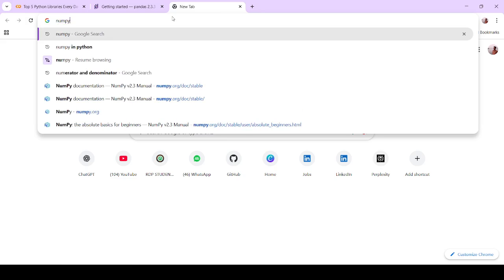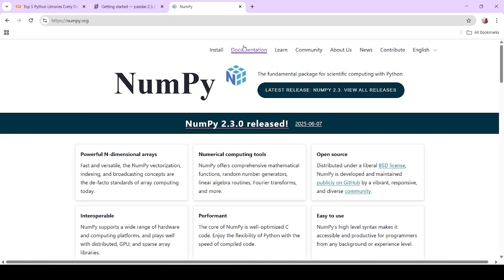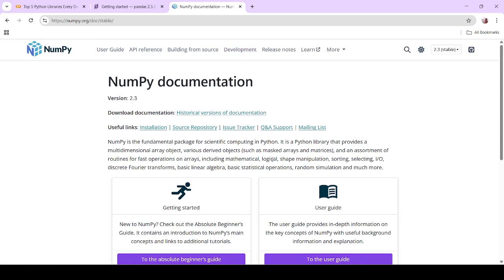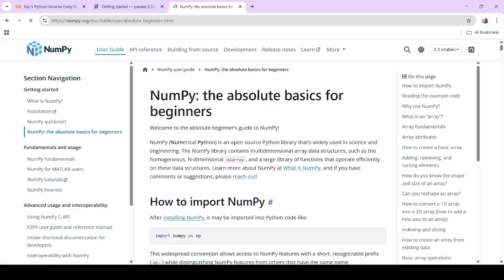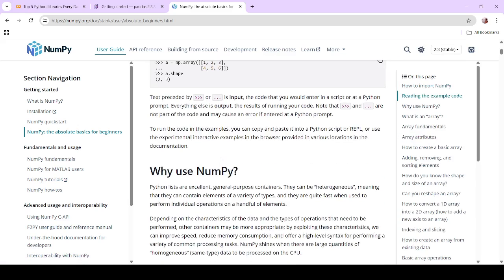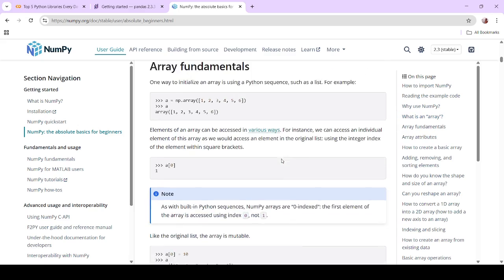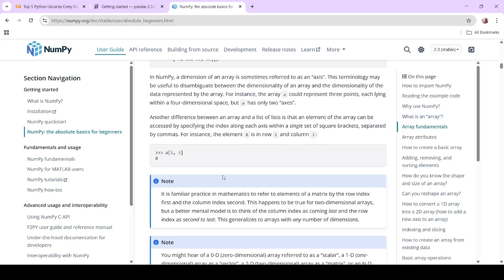Let's go to the NumPy documentation. If you click getting started, this is how we can import NumPy. This is how we can work with a NumPy array, what a NumPy array is, and how you can perform operations.